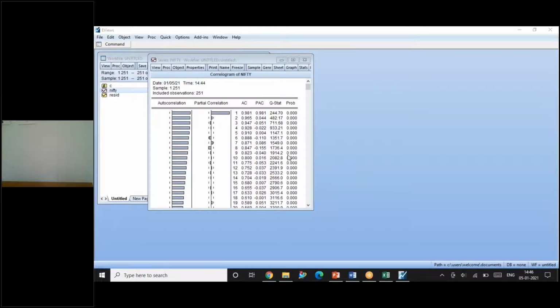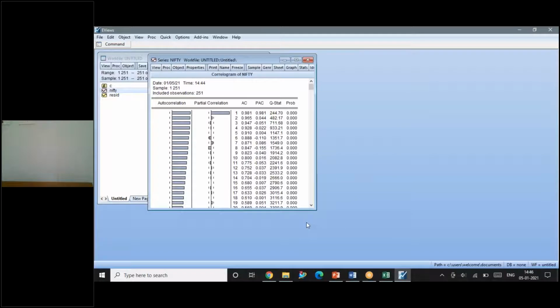And you can see all the p-values. What are the p-values conveying here? The H0 here is there is no autocorrelation. Please remember, when you perform a correlogram test, the H0 is there is no autocorrelation. What do the p-values convey here for us? For significance, less than 0.05. All are less than 0.05, so it indicates that no autocorrelation is rejected, there is autocorrelation is accepted.